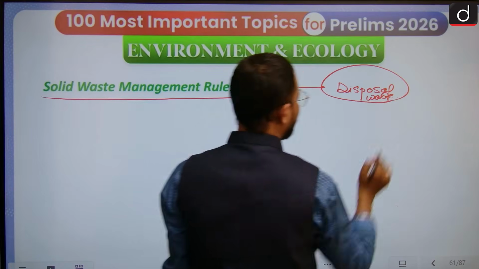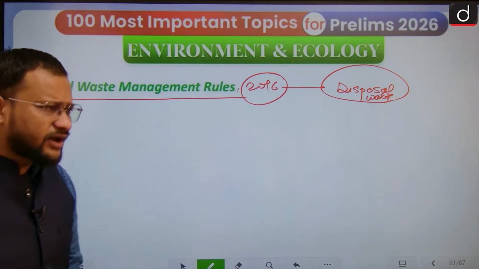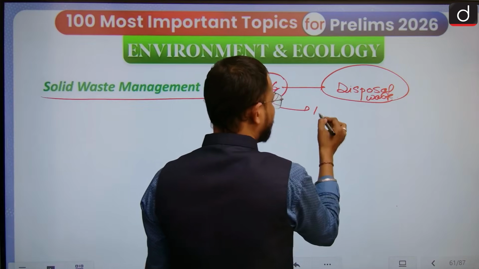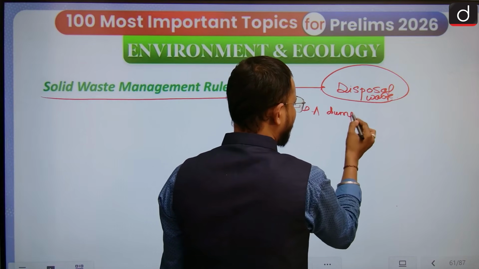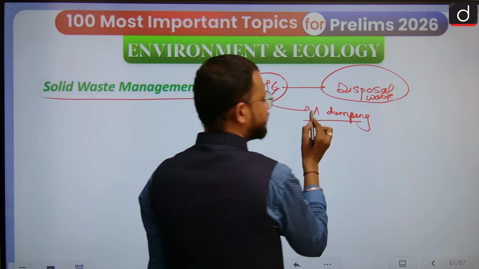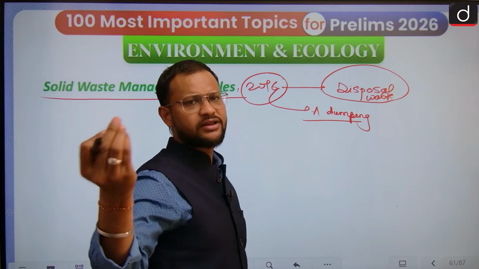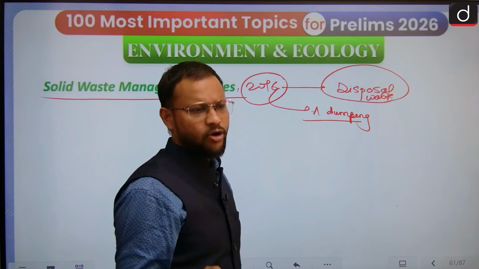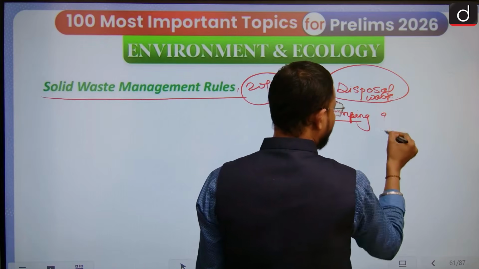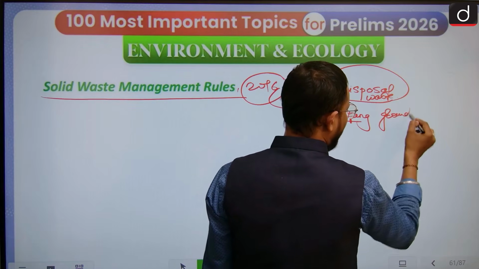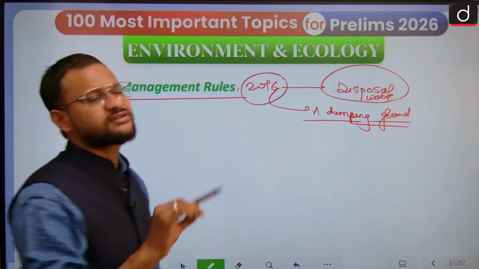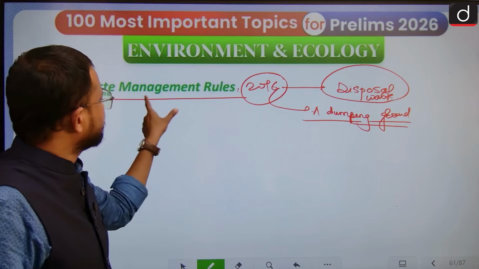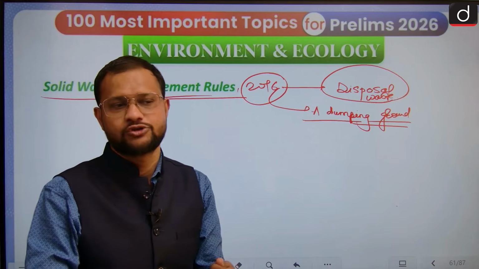So we are rather looking for a dumping ground. You must be aware of the problem we have seen in the Deonar landfill in Mumbai, or Ghazipur in Delhi and the nearby region. Dumping grounds are filled up, or landfills are simply created, because of this approach.